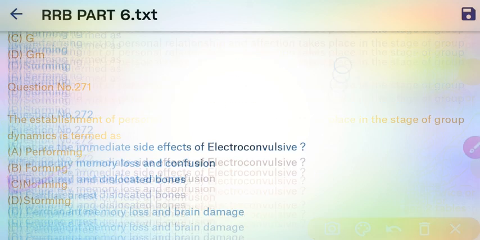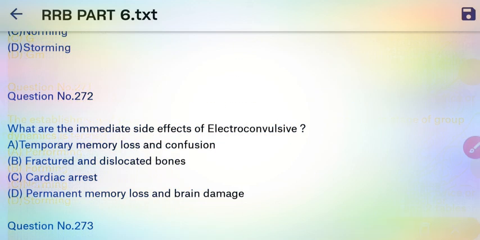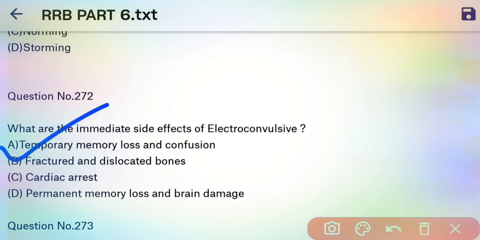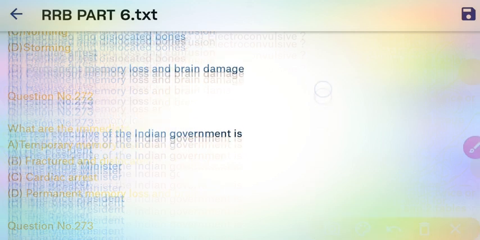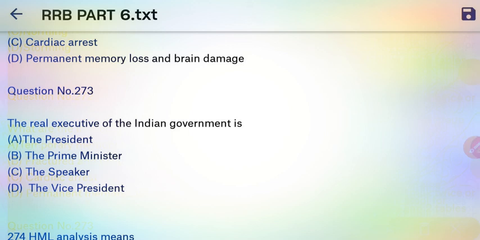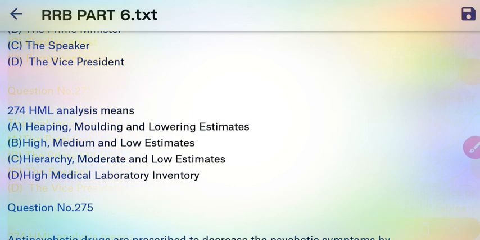Next question. What are the immediate side effects of electroconvulsive therapy, ECT? So here our right answer is temporary memory loss and confusion. A is the right answer. Next question. The real executive of the Indian government is the president. A is the right answer. Next question. HML analysis means, here HML is a type of inventory control method. So here our right answer is HML is a high, medium and low estimate. B is the right answer.